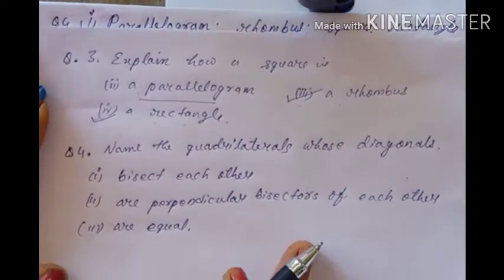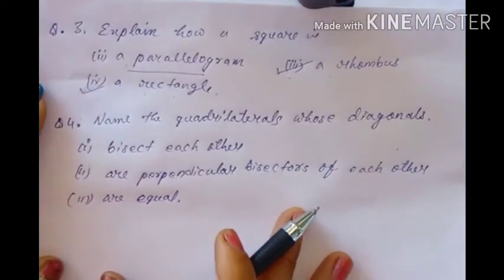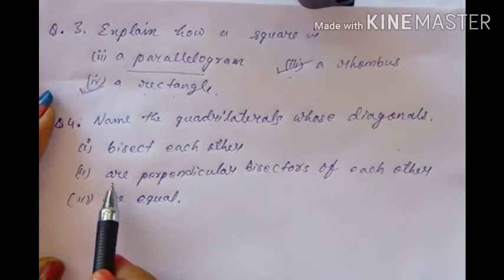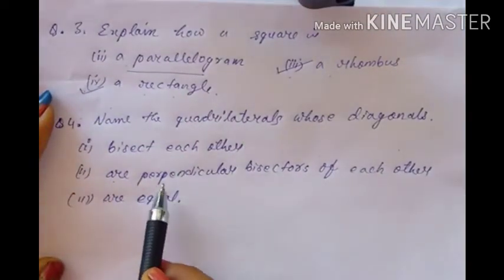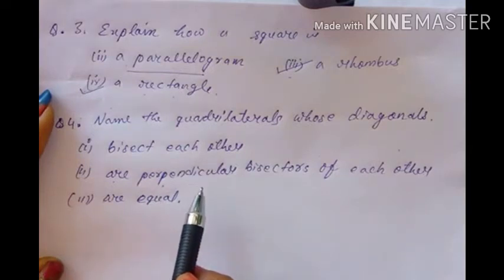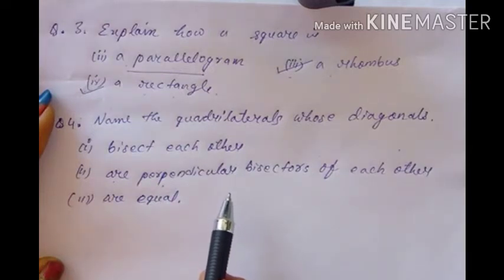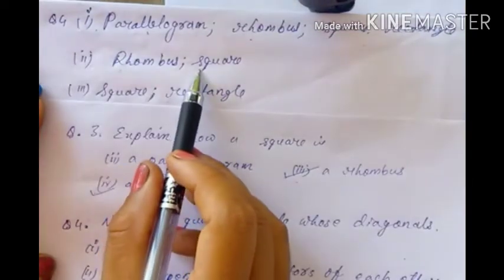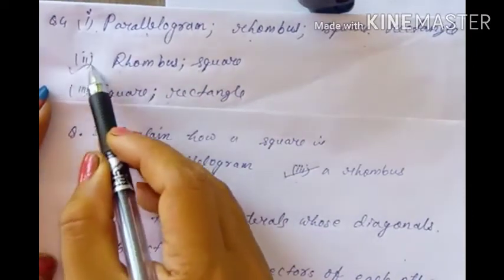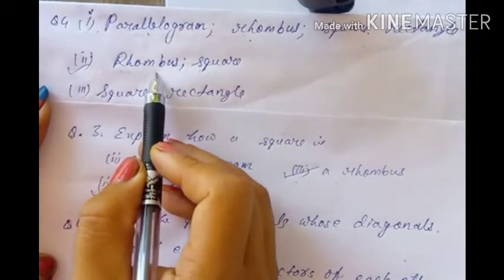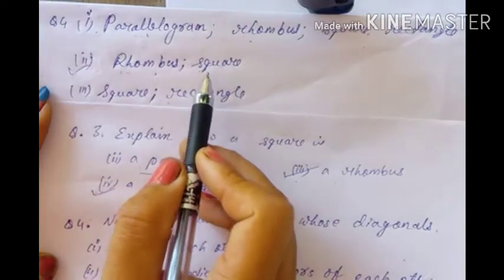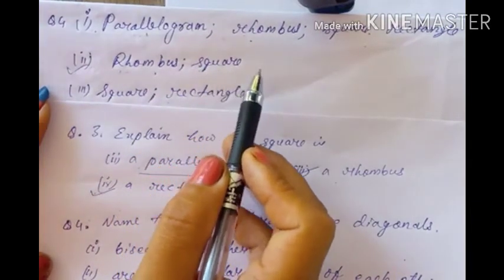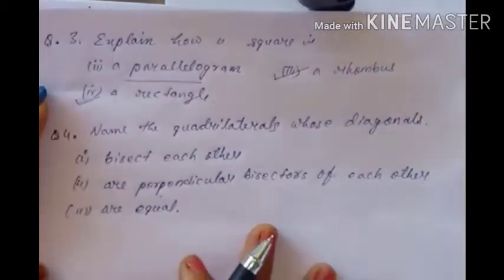Now second question. Name the quadrilaterals whose diagonals are perpendicular. Perpendicular means whose diagonals will make 90 degrees. Okay, whose diagonal bisectors make 90 degrees with each other. So what will be the answer? The answer will be rhombus and square. Because for a rhombus also the diagonals are perpendicular bisectors, and for a square also they are perpendicular bisectors. Now next question.